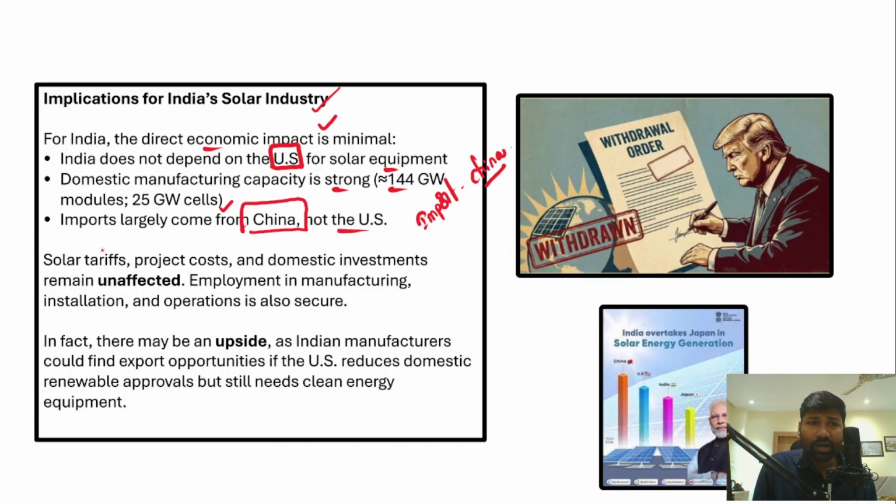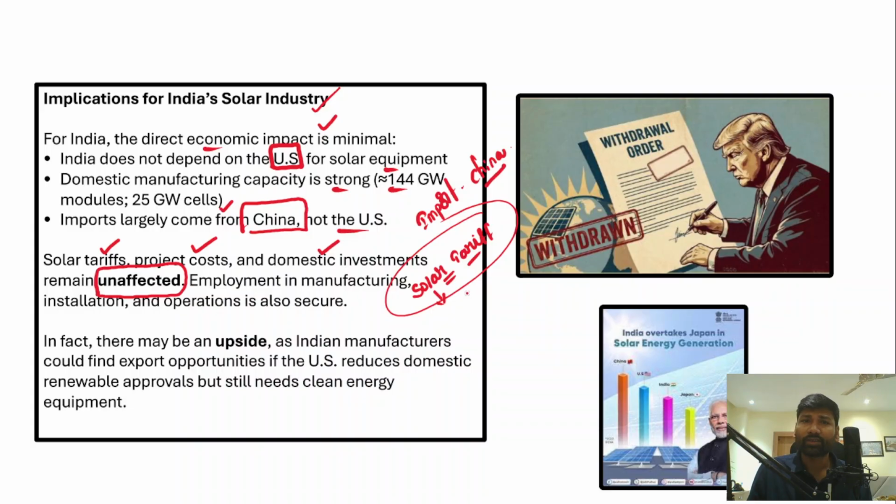However, solar tariffs, project costs, and even domestic investments remain unaffected by the US withdrawal from the International Solar Alliance. Now, what exactly is a solar tariff? Solar tariff means the per unit cost of solar energy that a company producing solar energy sells in the market; each unit has a solar tariff. This is different from the tariffs imposed during trade. Solar tariff is the cost of every unit of solar energy generated.